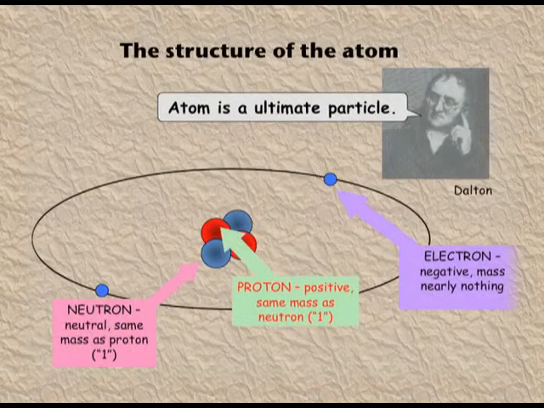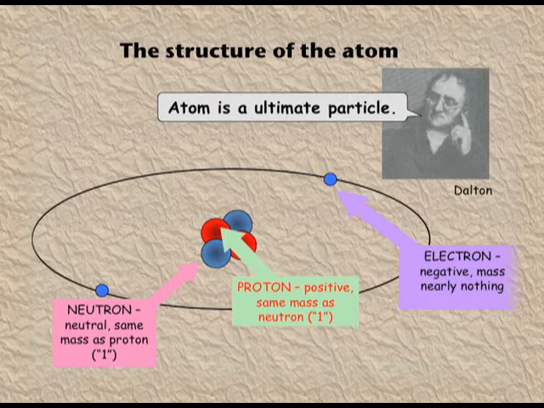John Dalton also said that atom is the ultimate particle of the matter. Dear children, Dalton's theory was able to prove the laws of chemical combination, that is, the law of conservation of mass, law of constant composition and law of multiple proportions. But it failed to explain why, when a glass rod or an ebonite rod is rubbed with fur or silk, it produces electricity. Why is electricity generated on rubbing?